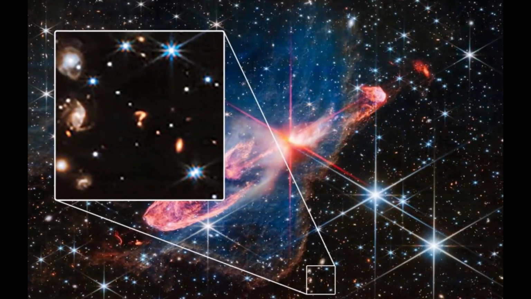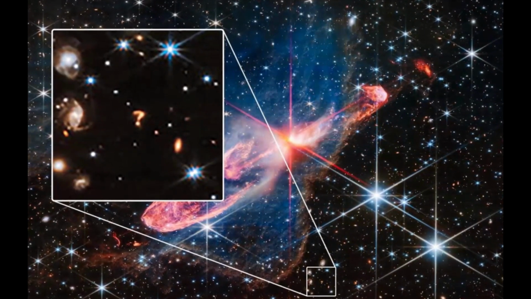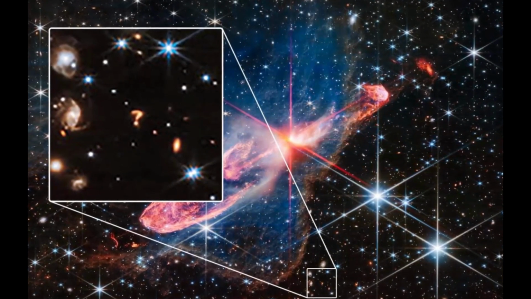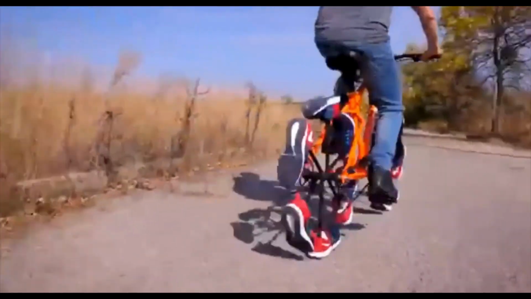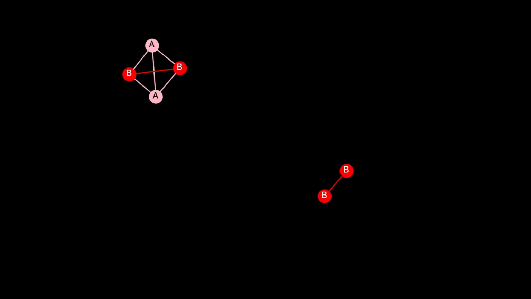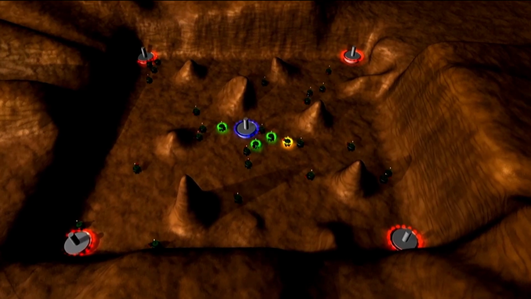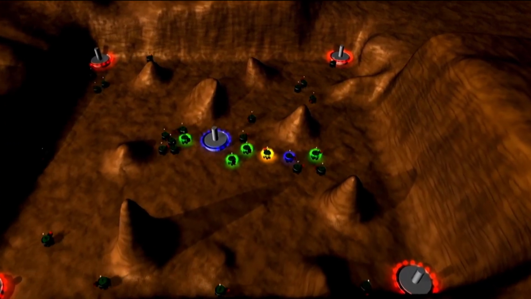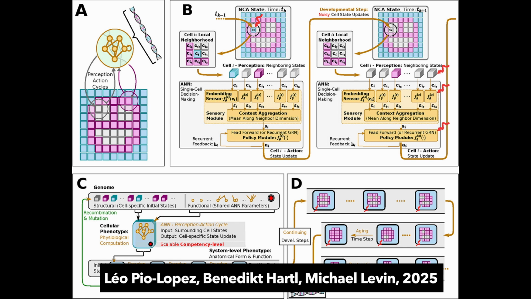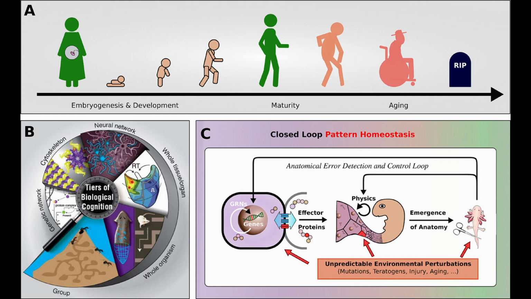Now we're getting close to the main question. Why would someone need this? The honest answer is, this model has no practical application, at least for now. We're simply interested in developing it and learning from it as much as possible. Maybe one day this will help to assemble decentralized robot colonies, systems that aren't designed directly but evolve. Or perhaps this model will help test evolutionary hypotheses, just as one model was recently used to confirm that aging in organisms begins when a system loses its purpose to function.